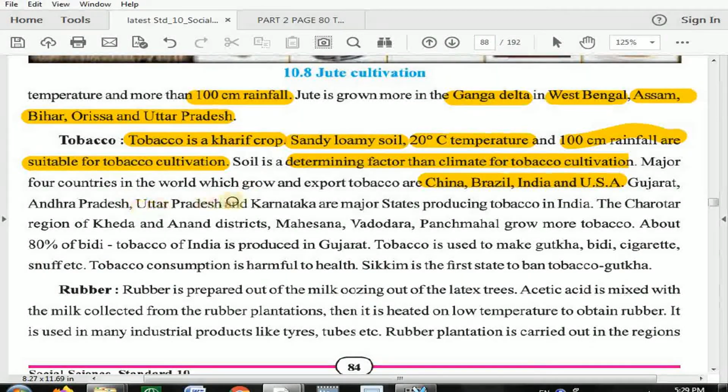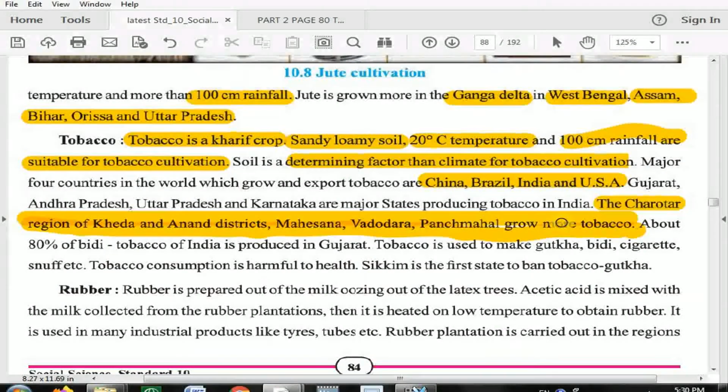Gujarat, Andhra Pradesh, Uttar Pradesh, Karnataka are major states producing tobacco in India. So these are the names of the states given. The Charotar, very important. The Charotar region of Kheda and Anand district, Mehsana, Vadodara, Panchmahal grow more tobacco. These are the locations of Gujarat where tobacco is grown more.